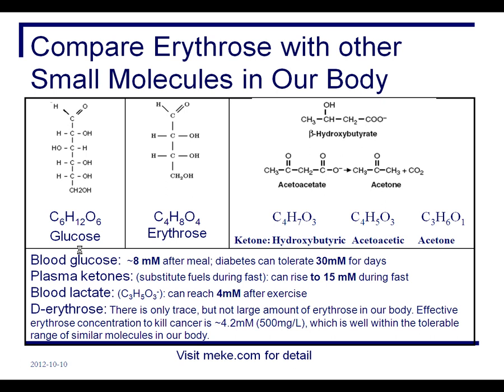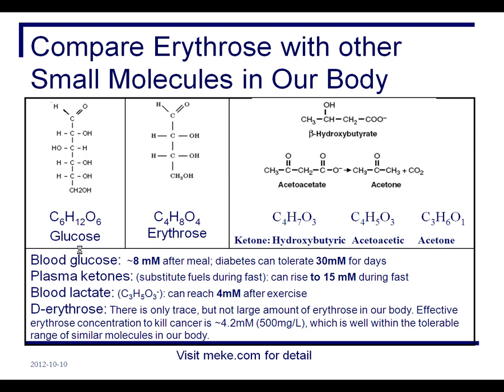Let's compare Aerus with other small molecules in our body. Blood glucose can reach about 8 millimolar after we eat. People with diabetes can tolerate 30 millimolar for days.